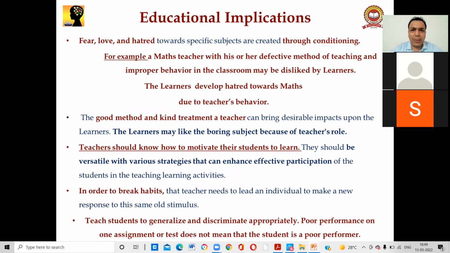And now the educational implications of this theory. It is very simple, I will explain. For example, you are teaching your student. If you say, when you come with learning tomorrow, I will give you a toffee as a reward, I will give you a pen as a reward, what will happen? The student will start learning. This is basically conditioning, right? You have conditioned the student.